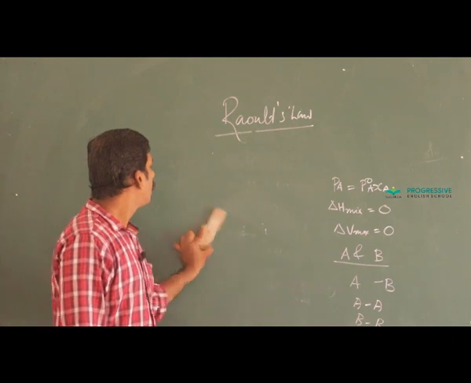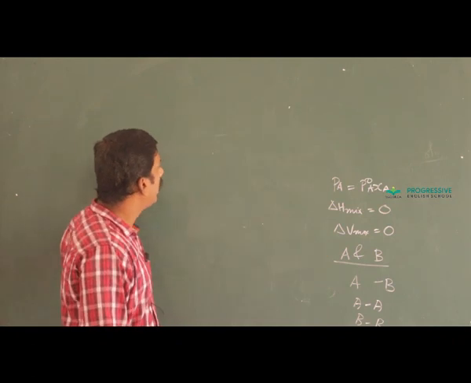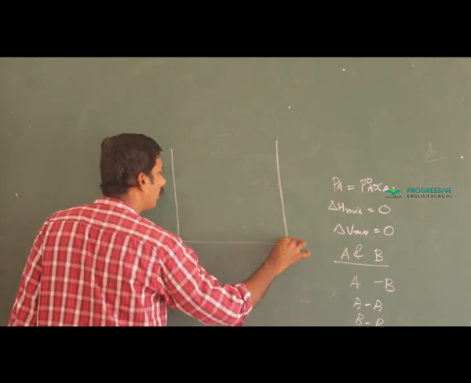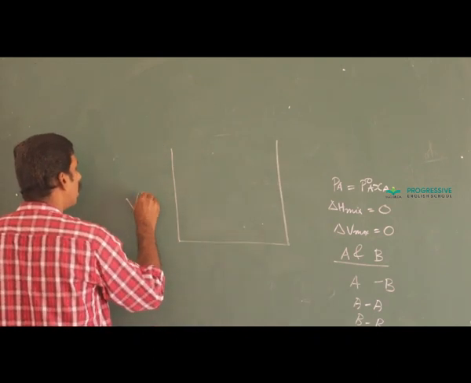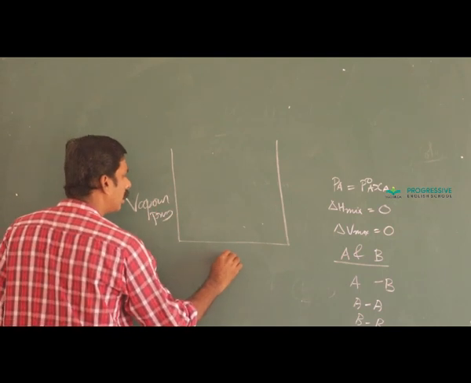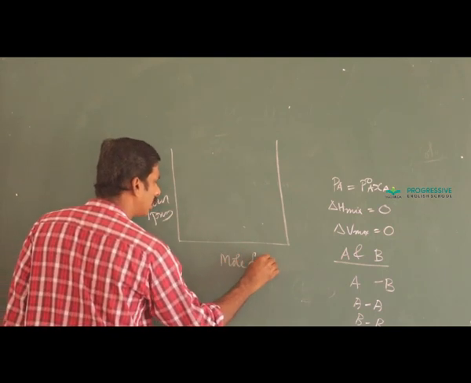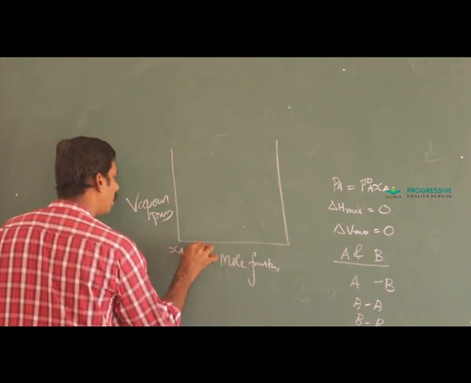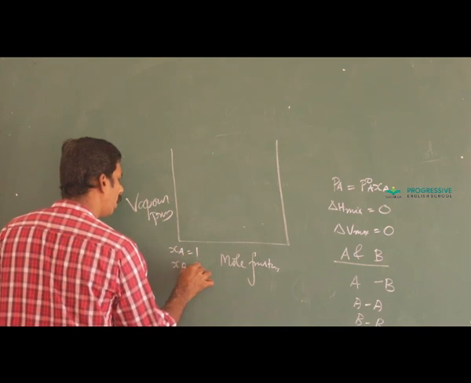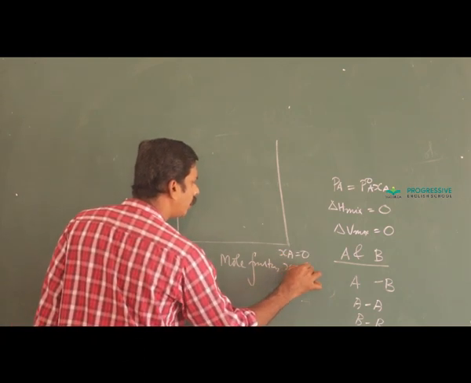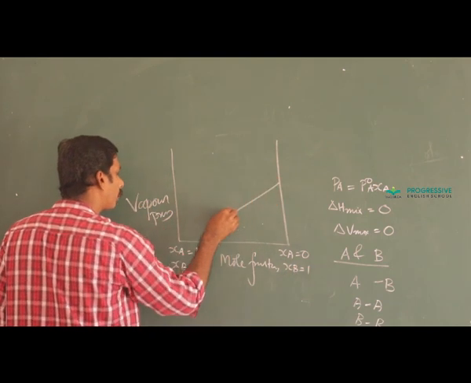And the graphical representation of an ideal solution, how can we represent an ideal solution graphically? Here on the y-axis we use vapor pressure, and here mole fraction, XA equal to 1, XB equal to 0, XA equal to 0, XB equal to 1.